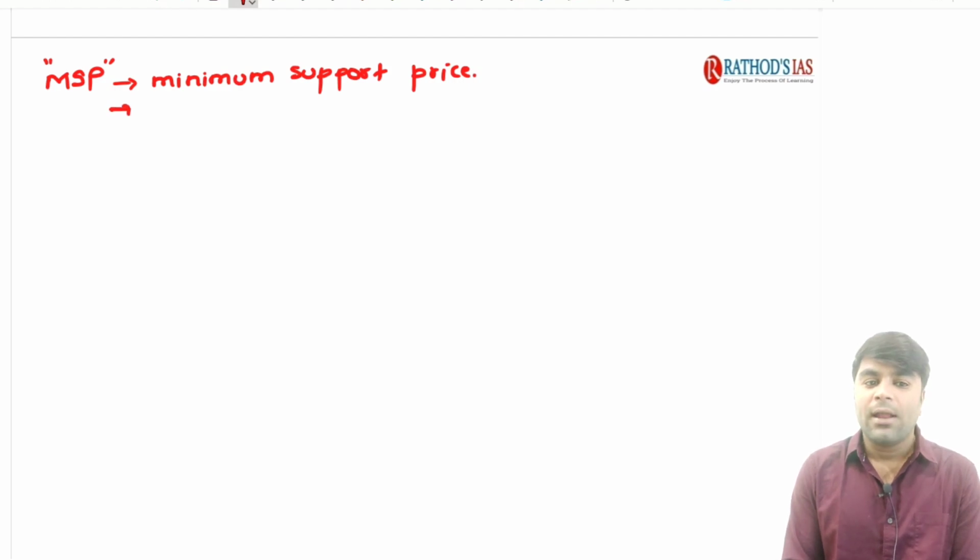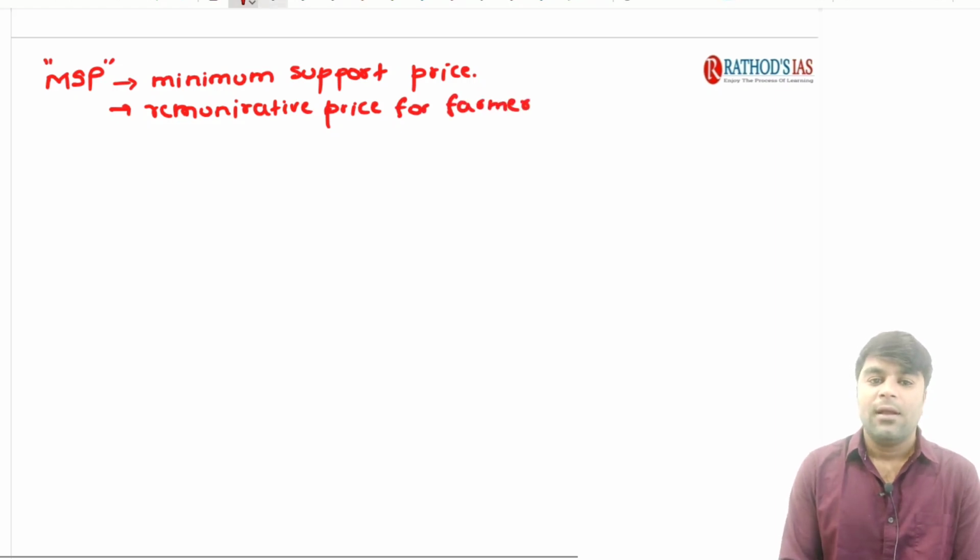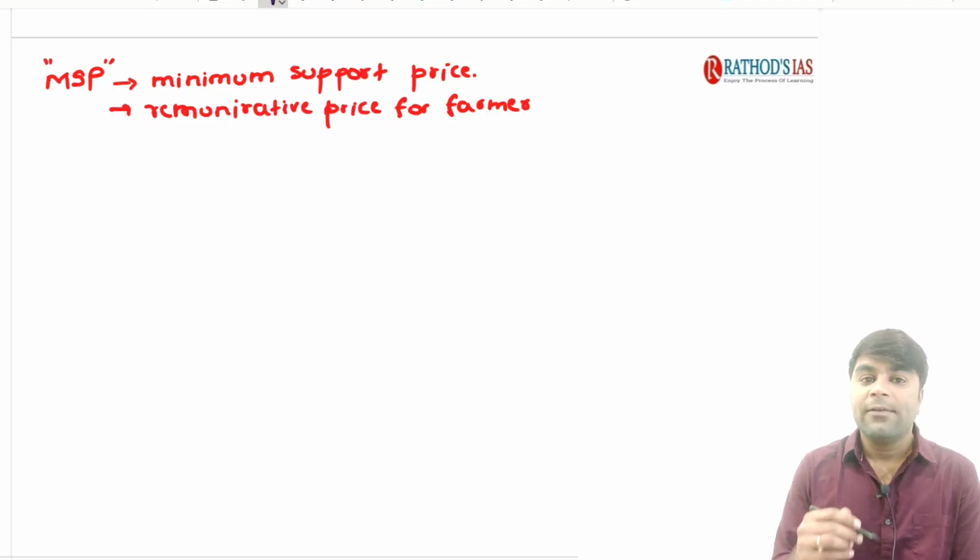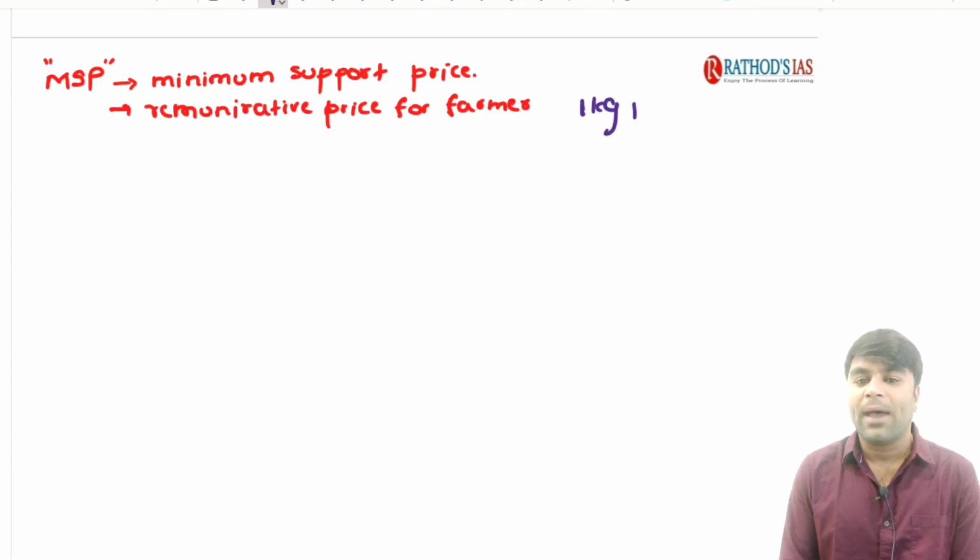It is called a remunerative price for the farmers. What is the meaning of remunerative price? The price given to the farm produce, if it is more than the cost of production, is usually called the remunerative price. For example, say 1 kg of paddy is produced at 100 rupees.